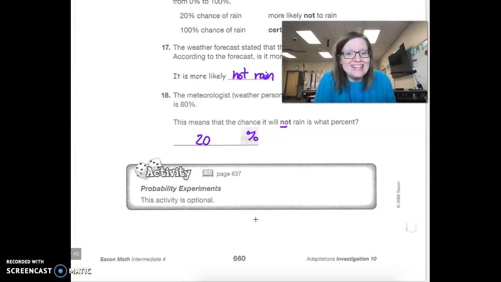Wasn't that hard? Please be on the lookout for probability. You'll start to see it all the time. You'll see it on the news. You'll see it with the weather report. And so I encourage you, go check out the weather and see what the likelihood of weather is in your area.